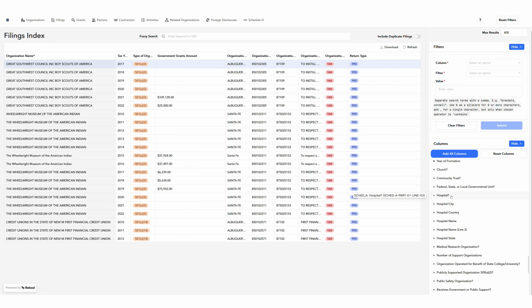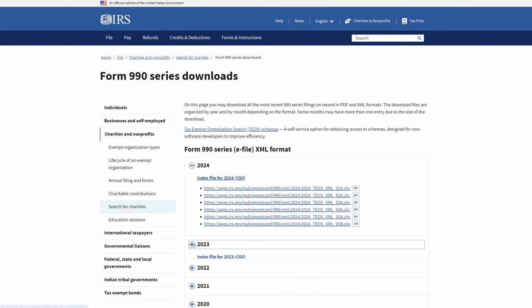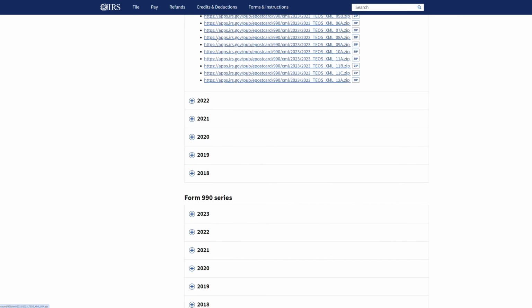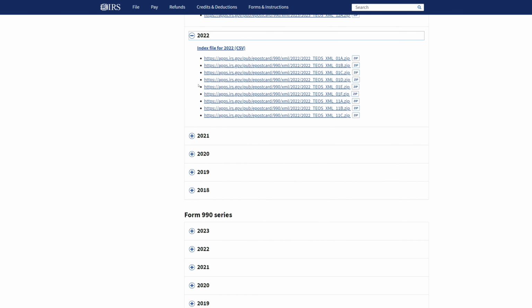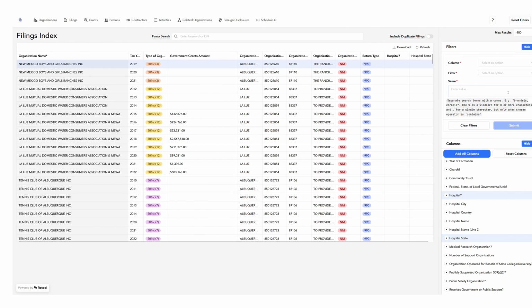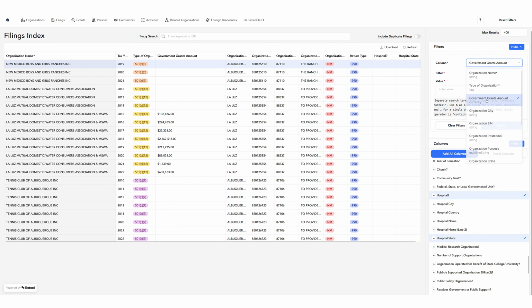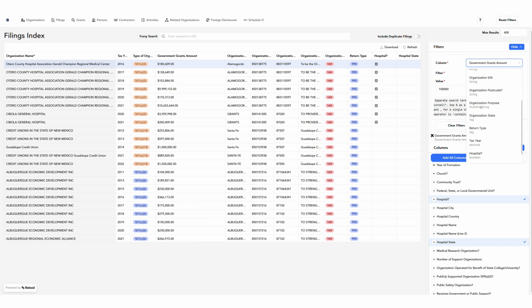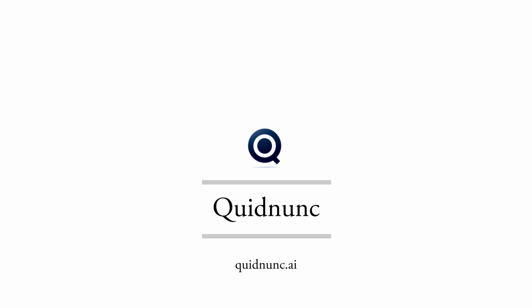As of last year, every 501(c) that files a tax return is required to do so electronically, and that means that tax return, and millions more every year, will be available to you through Quidnunc. There are almost 2 million nonprofit organizations in the USA. Let's find out what they're doing.